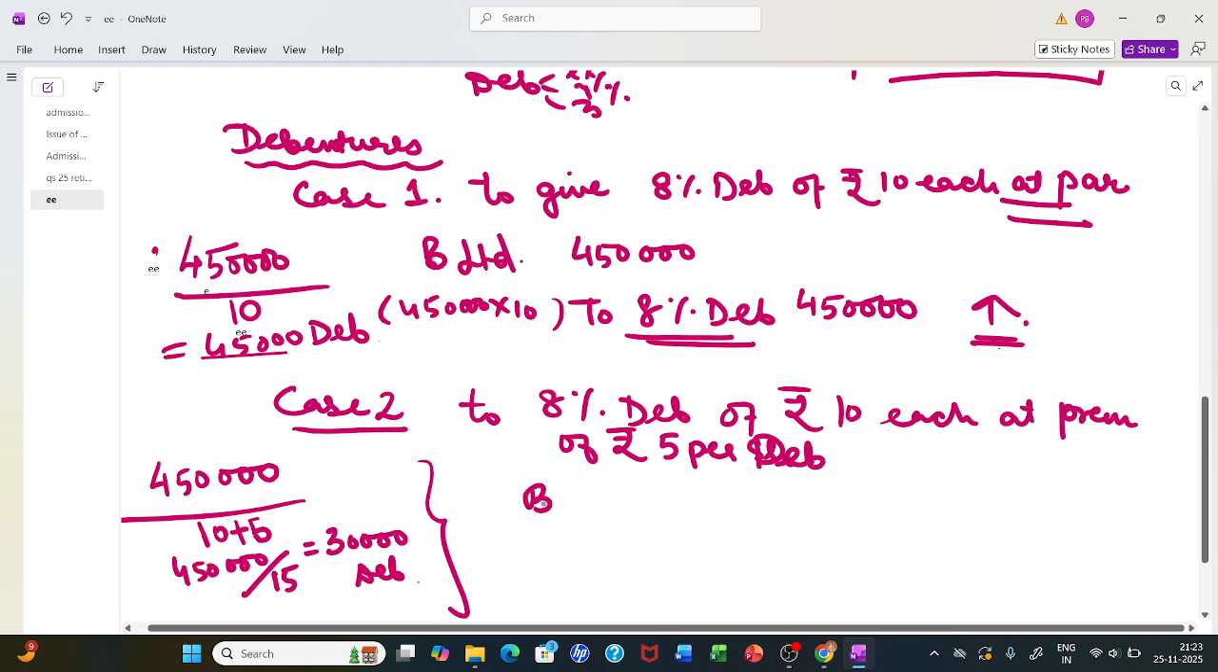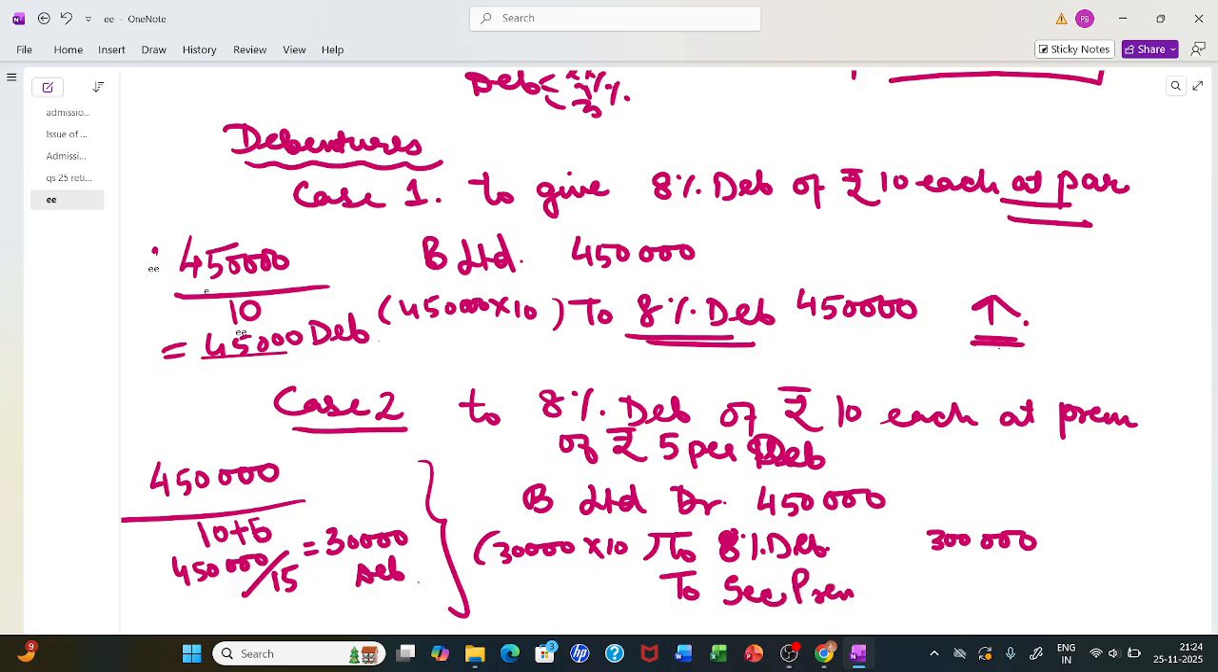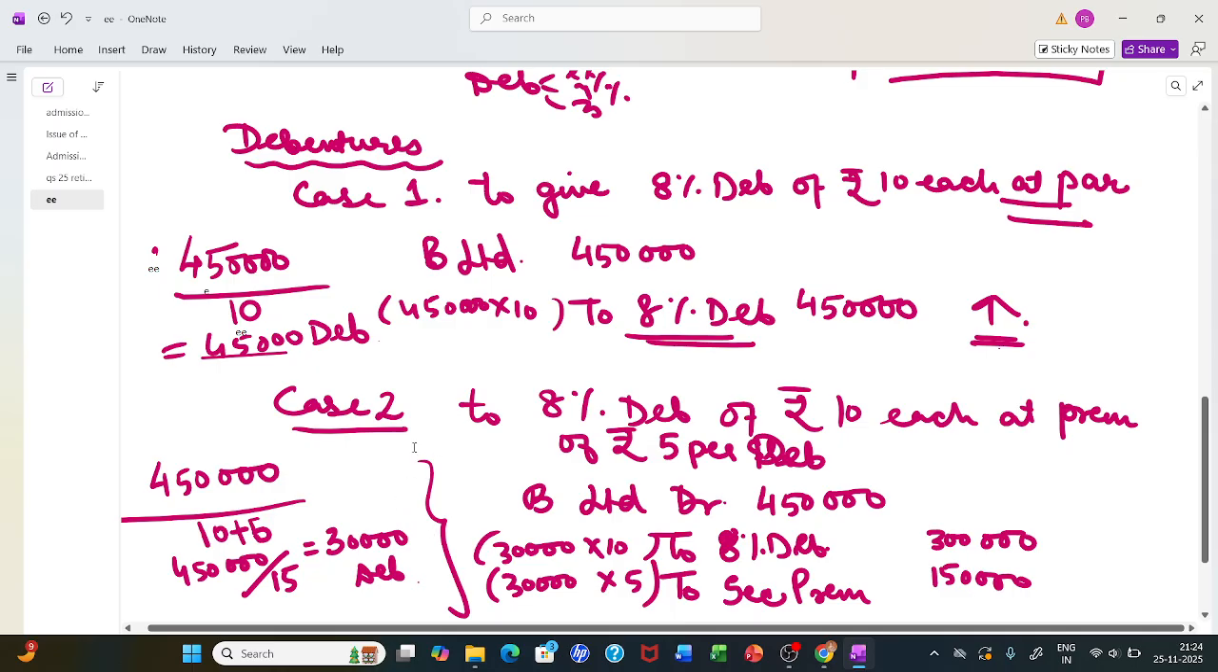When you do that, the entry becomes B Limited debit. The amount to be given remains the same, 4,50,000, to 8% debentures. I will give 30,000 into face value 10, which is 3 lakh rupees. Plus I also give you securities premium, which gets credited at the rate of 5 rupees on 30,000 debentures. I consider I owe you that amount also, and I am adjusting that amount too, which is 1,50,000. Now let's come to case 3.